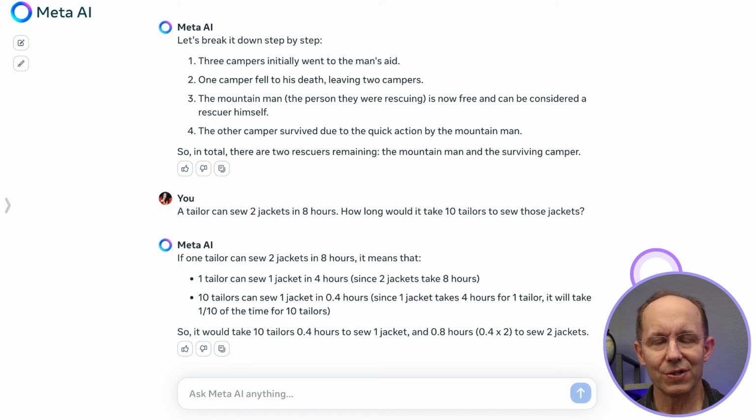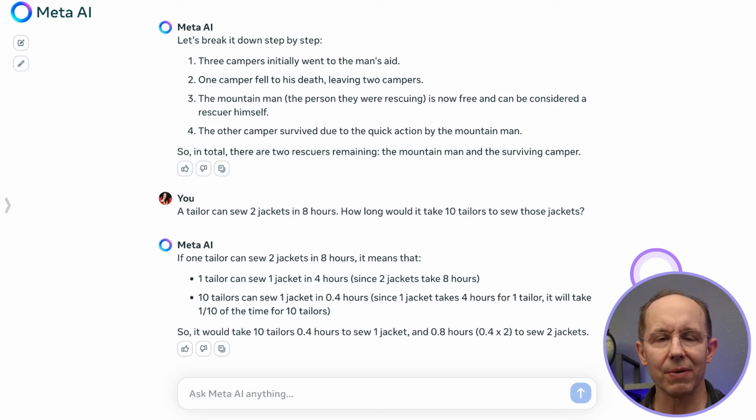Okay, so just considering the math itself, it got the math correct. It's looking at the amount of time it would take to sew a jacket if you're a tailor. And then if you're going to have 10 tailors, you're going to be able to do the same 2 jackets in much faster amount of time. But it didn't mention anything about the constraints, right? How do 10 tailors work on 2 jackets simultaneously, right? And that's really what we're testing here.